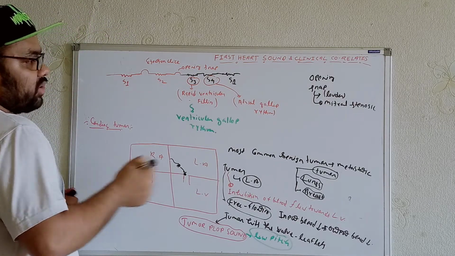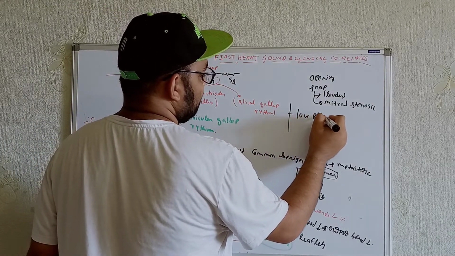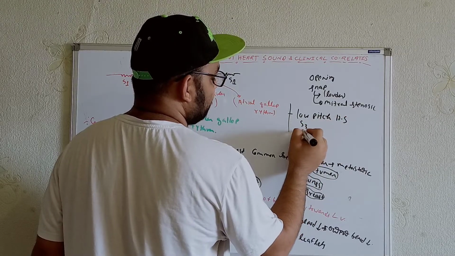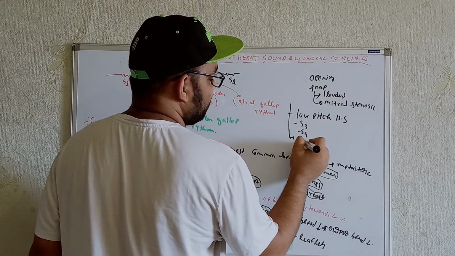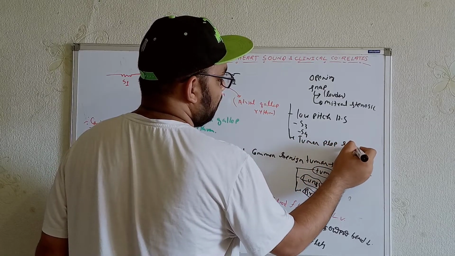So in terms of cardiology, for example, let me write the names. Low pitch heart sounds we'll get in terms of S3, in terms of S4, and in terms of tumor plop sound.